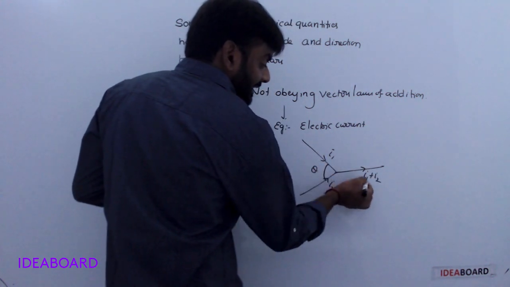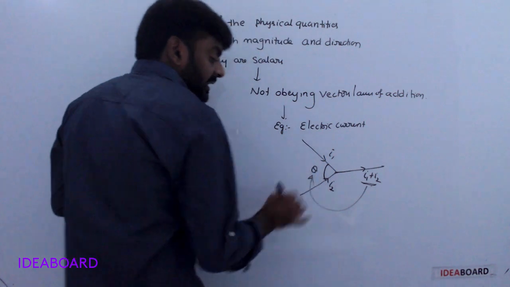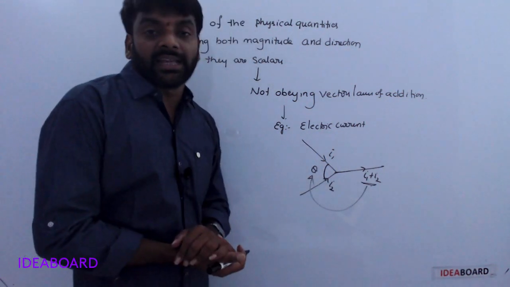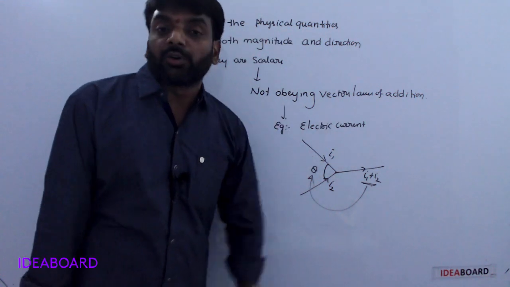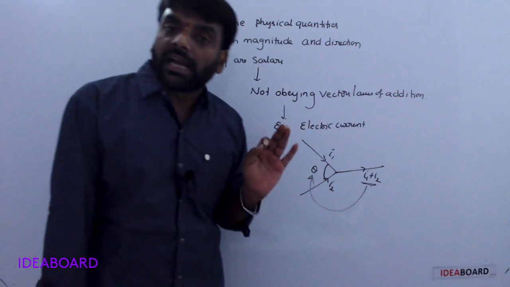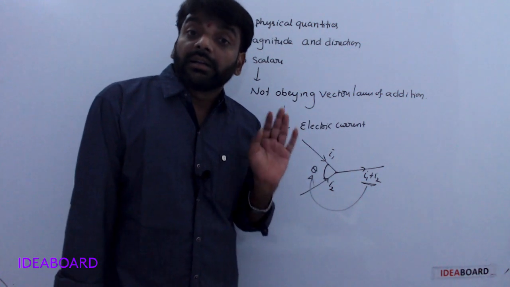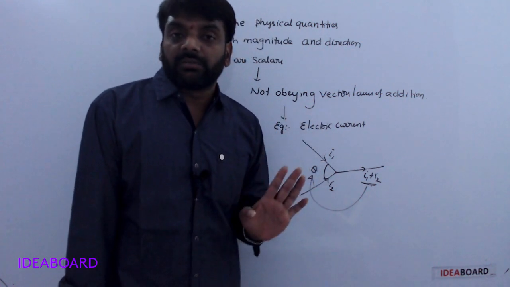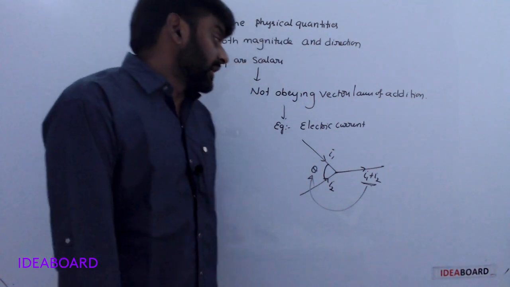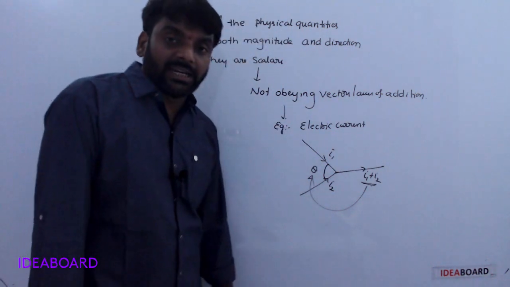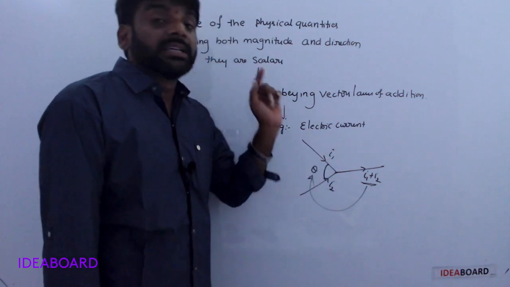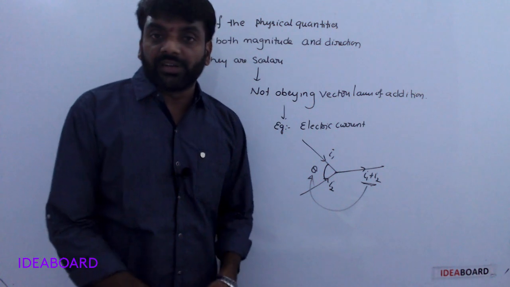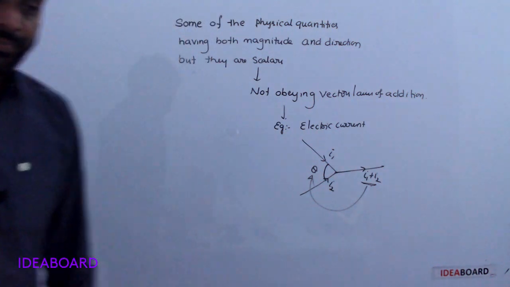This resultant is independent of this angle, so it is a scalar quantity. Some physical quantities have both magnitude and direction but do not obey the vector laws of addition, so they are taken as scalar quantities. Example: electric current.